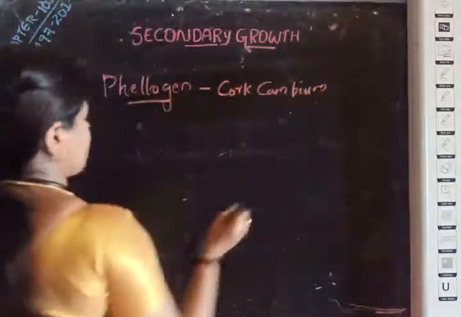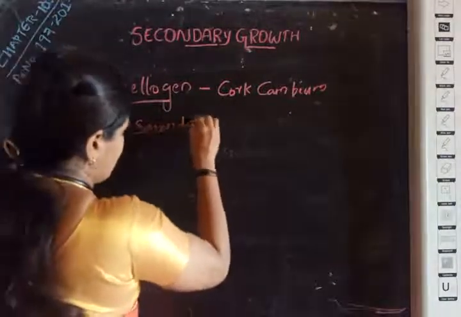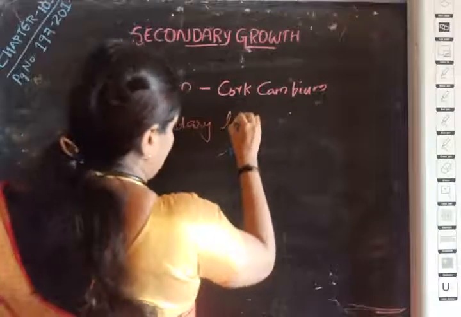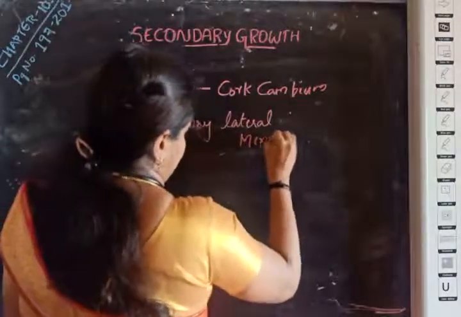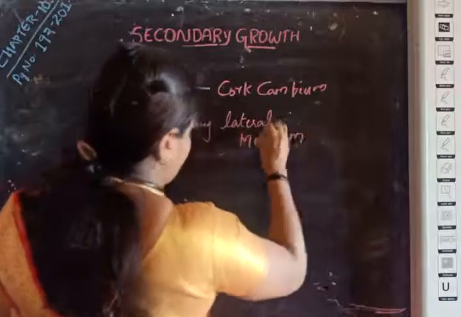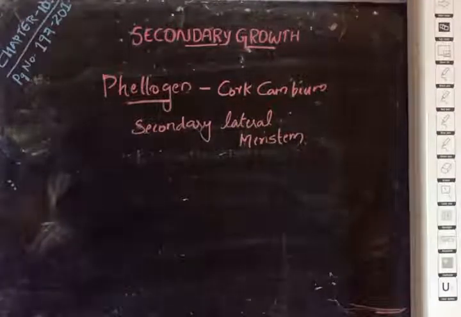They are secondary lateral meristems, and unlike vascular cambium, the cork cambium contains homogeneous meristematic cells.